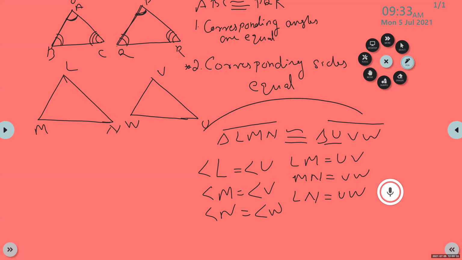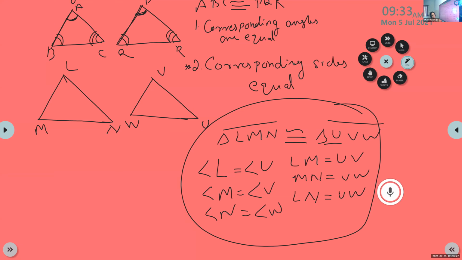So in these conditions we can say that triangle LMN is congruent to triangle UVW, and for the conditions for congruence you have studied some rules also.